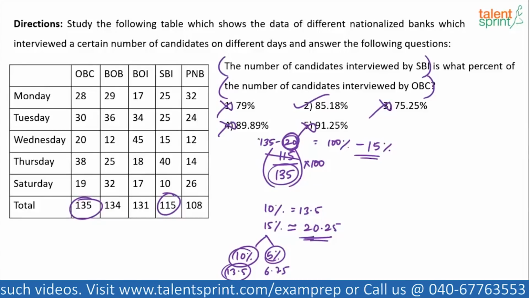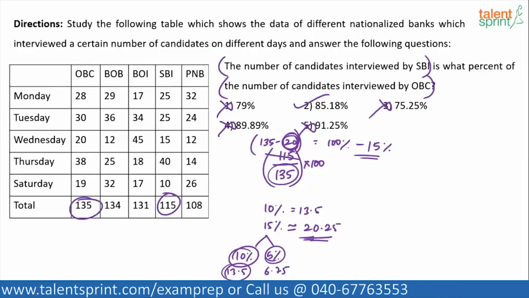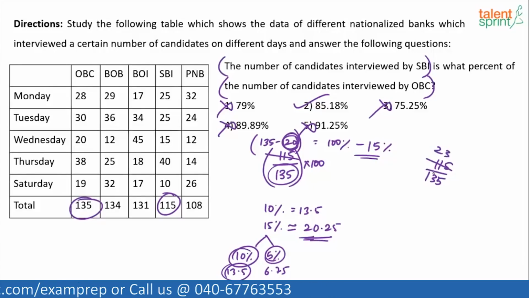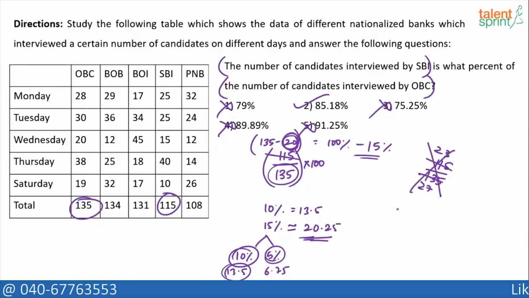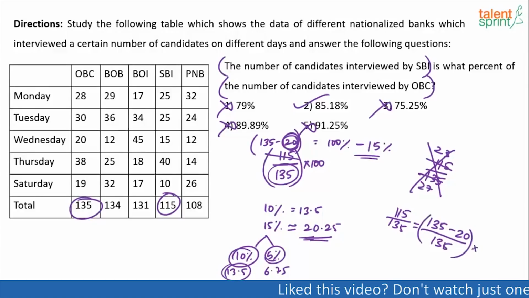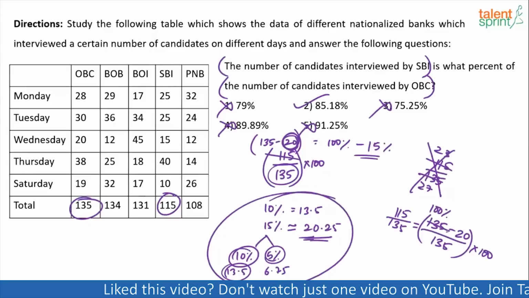See, this numerical skill is very, very important. How do you split the numerator so that you get the answer quickly is the question here. 115 by 135 can also be simplified as 23 by 27. But then what next? Again, you'll have to do the same split, right? So instead, do it in the first step itself. It was 115 by 135. What I am suggesting is 115 can be taken as 135 minus 20 by 135 into 100. Now this becomes 100% straight, minus 20 by 135. So this is the understanding behind that.